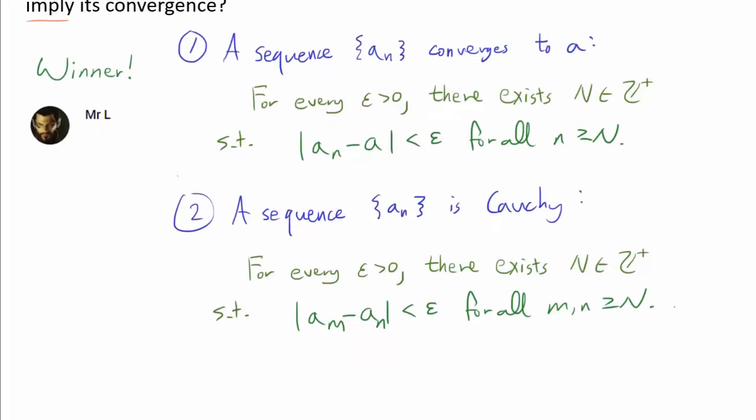Now it is a very beautiful and extremely significant result from real analysis that in R, so I have to specify that, on the real line, a sequence converges if and only if it is Cauchy. So in R, these two conditions turn out to be identical. In case you're curious, there are metric spaces, so not R, such that being a Cauchy sequence by itself is not enough to guarantee convergence. But that's of course beyond the scope of this video, and if you're interested, I highly encourage you to look it up.